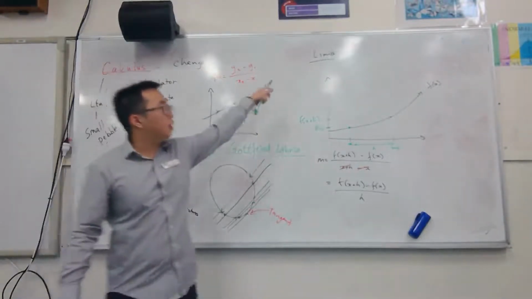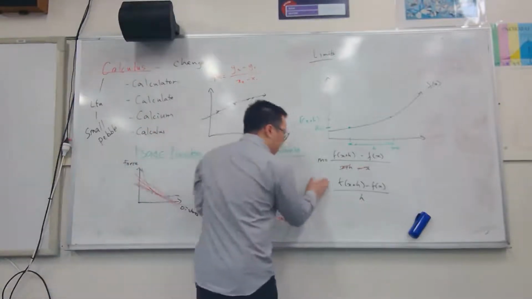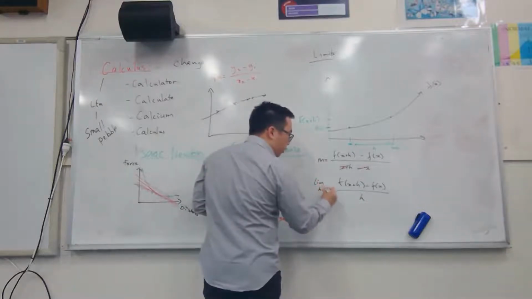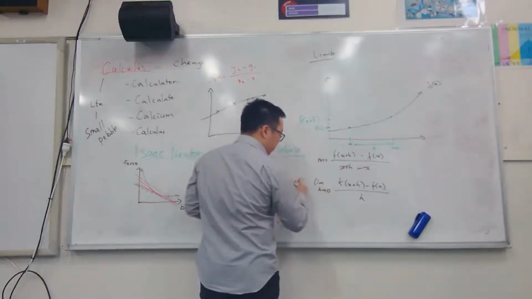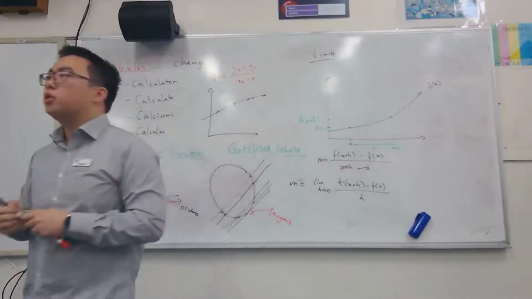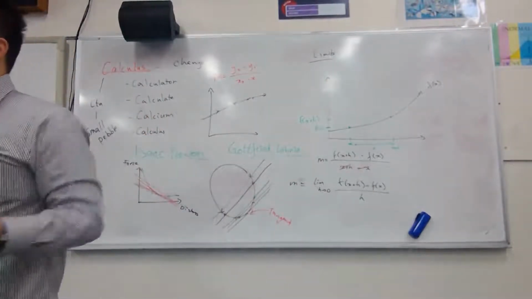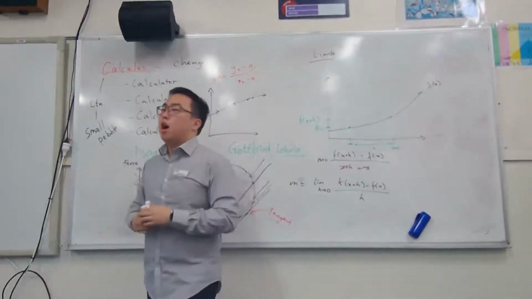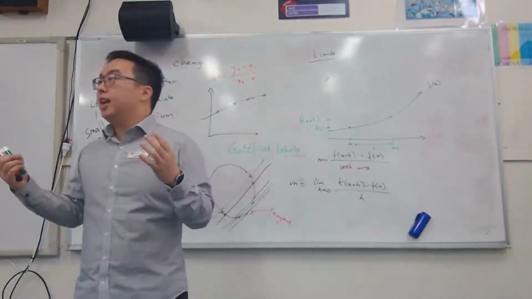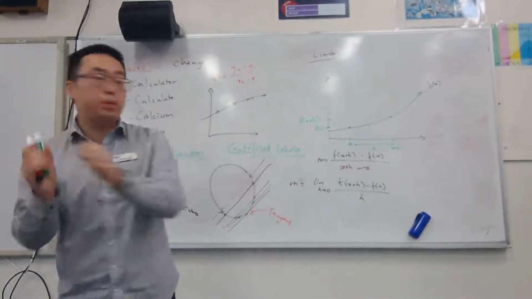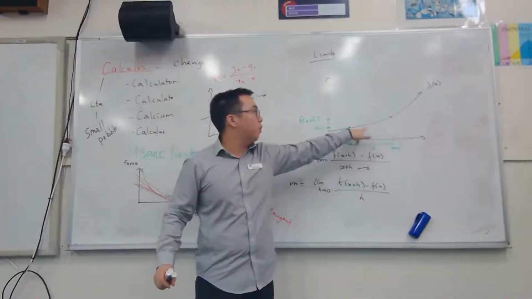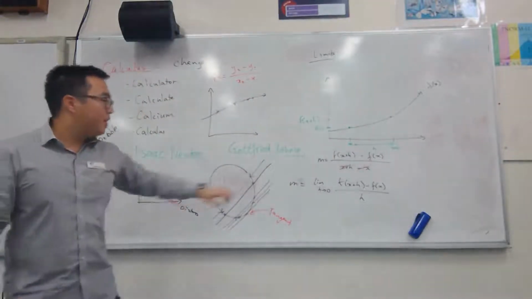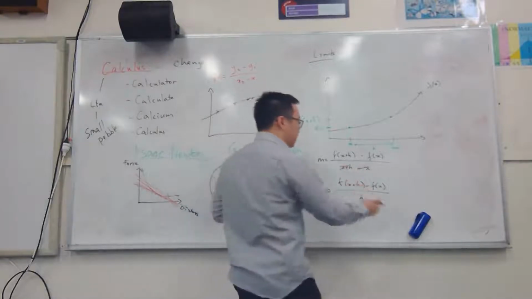So what he did was he developed limits. I'm going to write the limit as h approaches 0. The limit as h approaches 0. So in other words, as we write this equation here, we're going to try and make it so that value of h is as small as possible, or that distance between those two points gets smaller and smaller. Does that make sense? So this is what we call first principles.